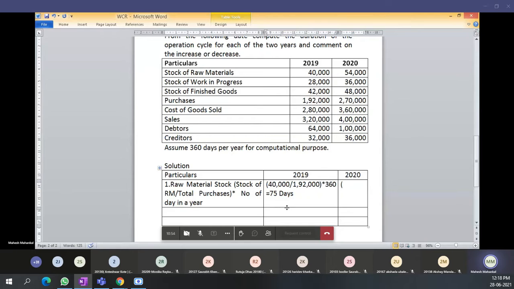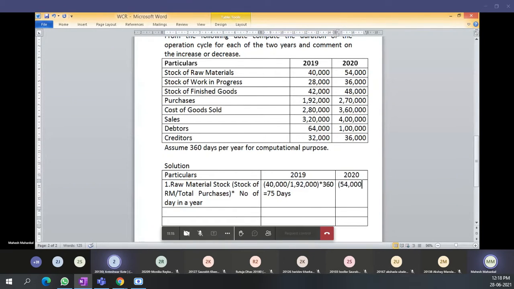For calculating the operating cycle, we require all of this. We add the raw material stock period, the work in progress period, and the finished product period. That we are going to see. Then in 2020, how much is the raw material stock? 54,000.